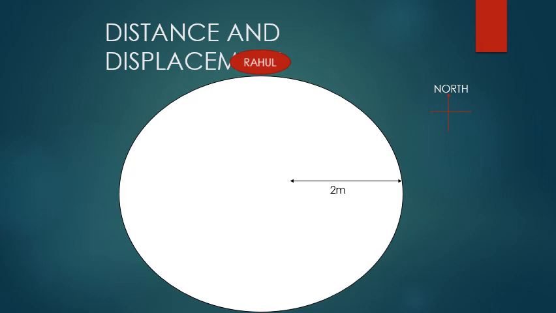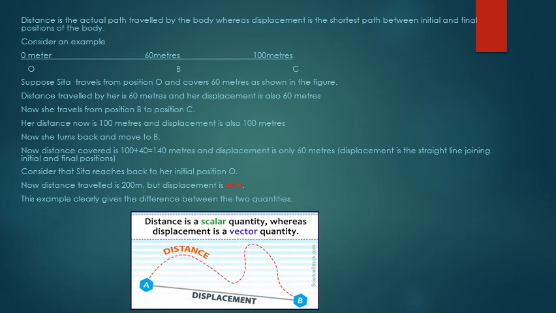If only magnitude is specified, like 2 meters in this example, the physical quantity we are referring to is distance. If magnitude and direction are specified, like 2 meters north in this example, the physical quantity we are referring to is called displacement. Now, let us see the differences between the two quantities. Distance is the actual path traveled by the body, whereas displacement is the shortest path between initial and final positions of the body.